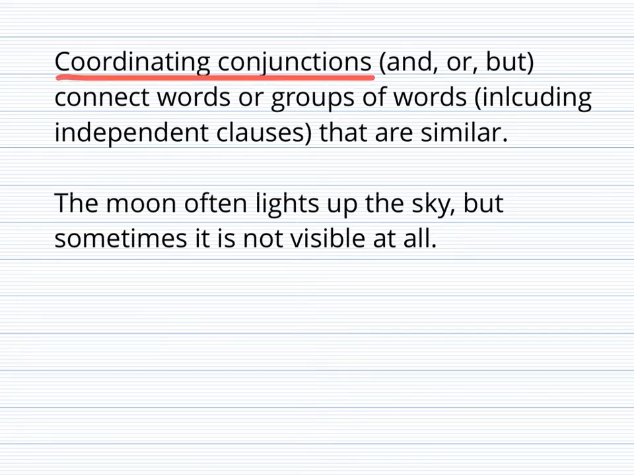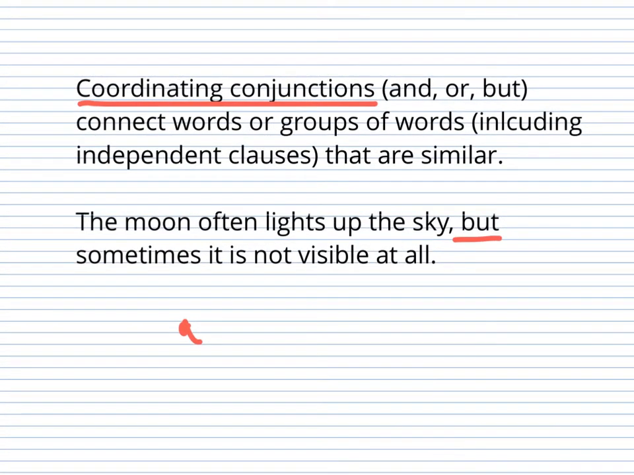So coordinating conjunctions, we've talked about these before: and, or, but. They connect words or groups of words that are similar. And when we have a compound sentence, such as, "The moon often lights up the sky, but sometimes it is not visible at all," here's our coordinating conjunction. So just remember, coordinating conjunctions are and, or, but.